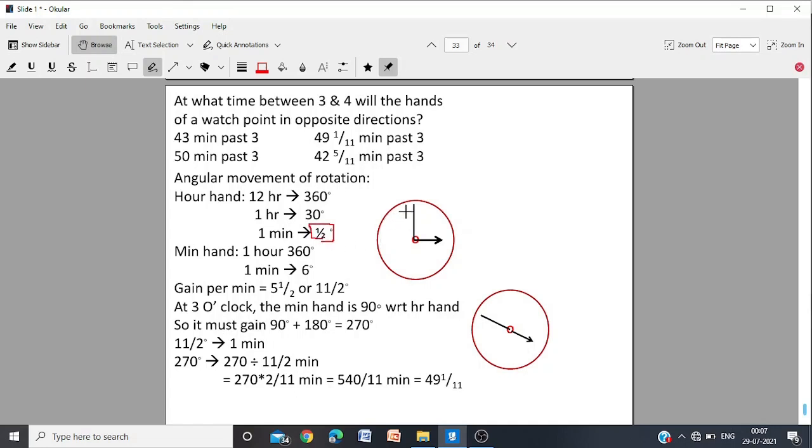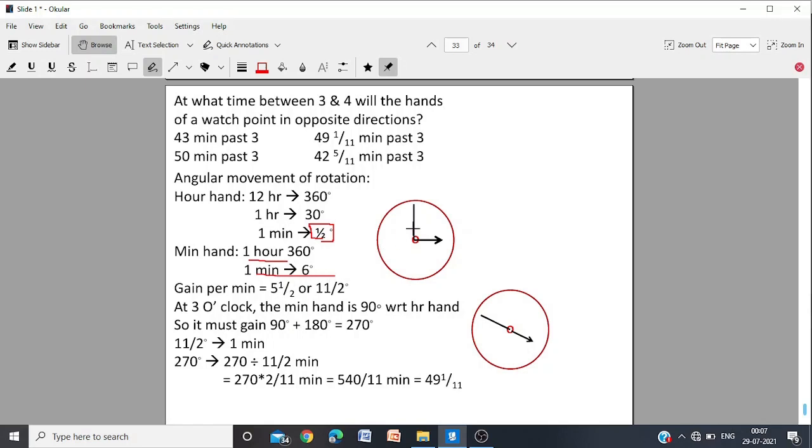Minute hand, in 1 hour it will cover a full circle. 3 o'clock to 4 o'clock, 1 full circle. 4 o'clock to 5 o'clock, 1 full circle. So in 1 hour it turns 360 degrees. So in 1 minute it turns 6 degrees.